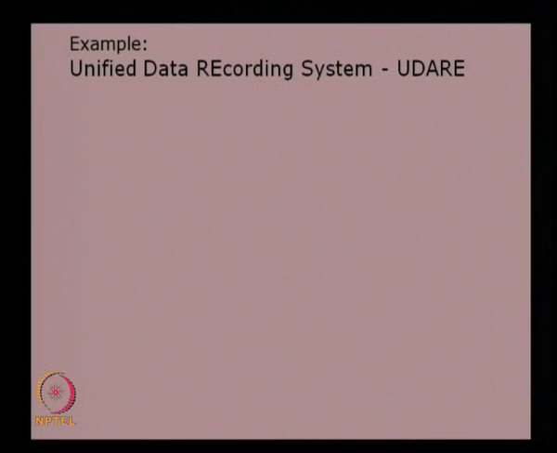Today we will discuss another example, a practical case study, and use the IDEF0 diagram to decompose the functions into smaller functions. The example I am using here is a unified data recording system, known as UDARE.